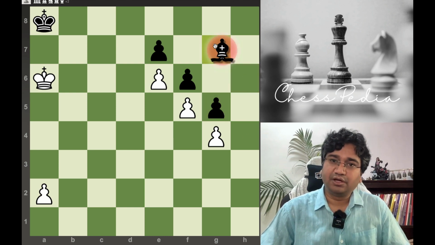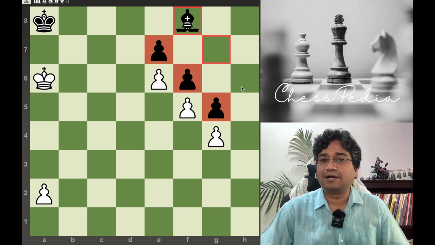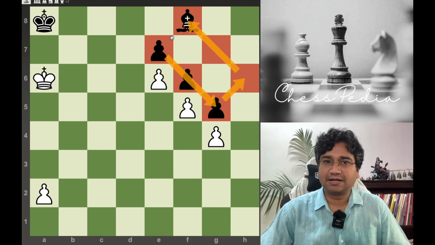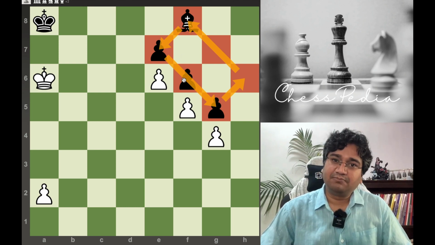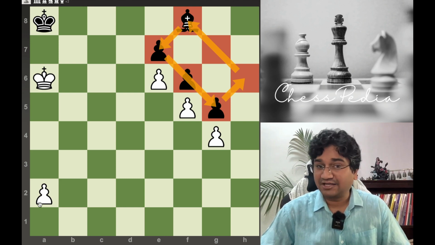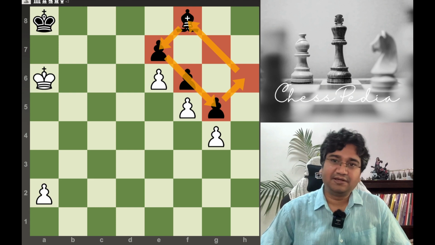If we try to move here, it is blocked by its own pawn. So, it is basically entrapped in this particular range. So, this is the trapped bishop. It is a bad bishop. A trapped bishop is a bad bishop. So, we know despite being more powerful, in this game white will win because it has an extra pawn here and all the pawns have locked the bishop. So, be careful about this thing.